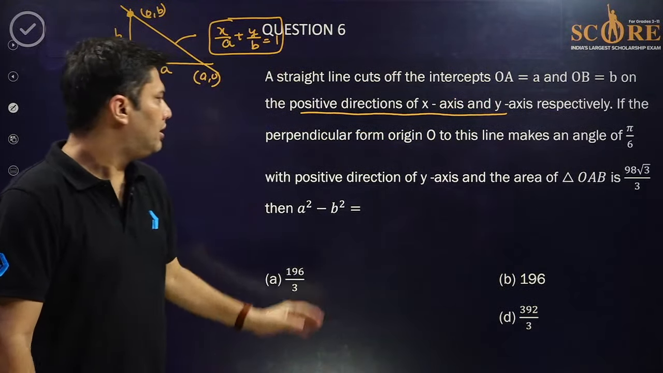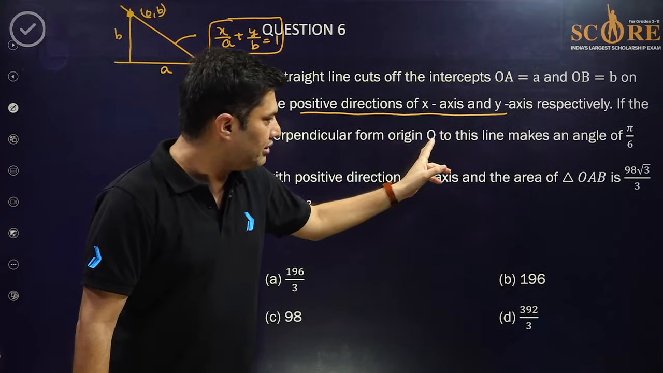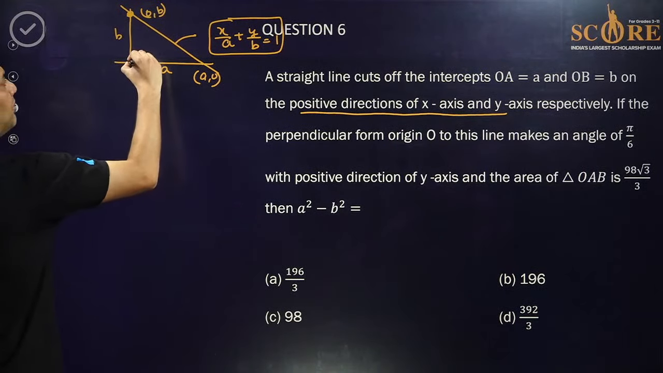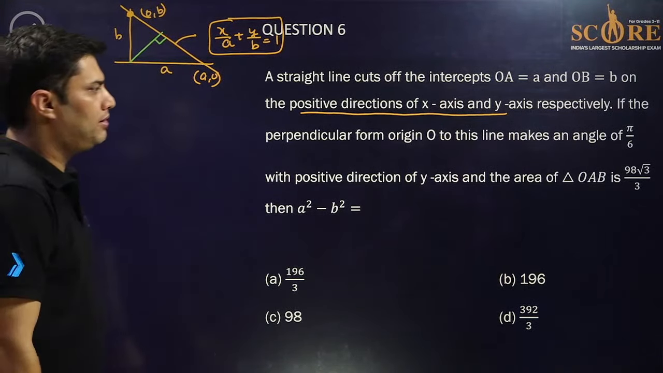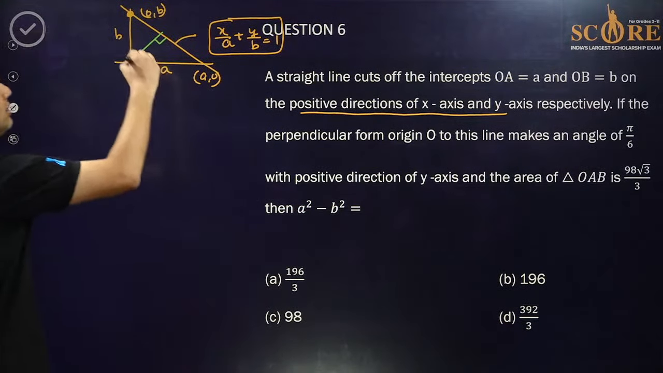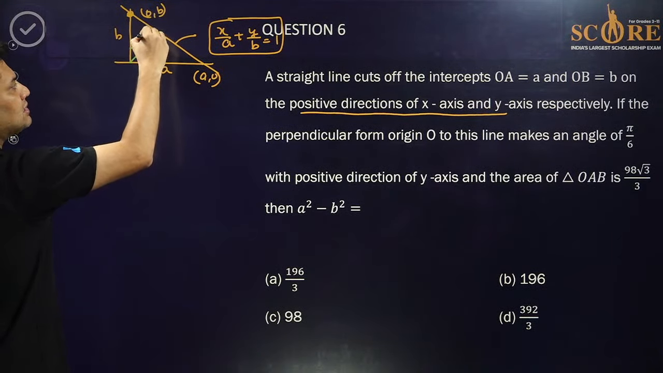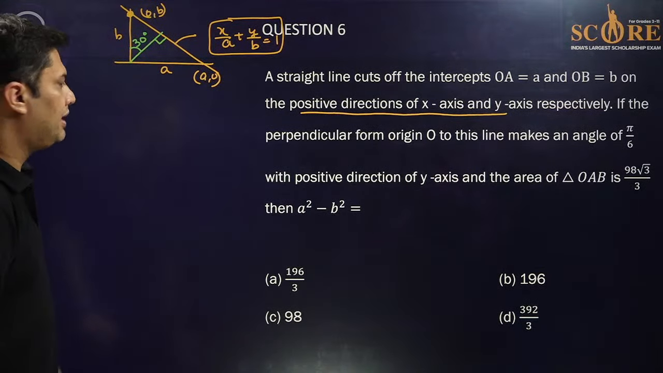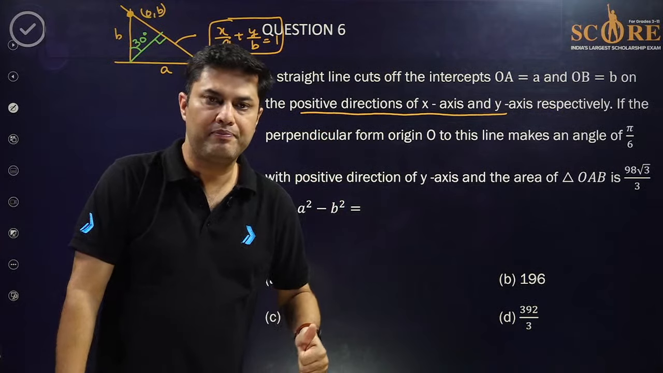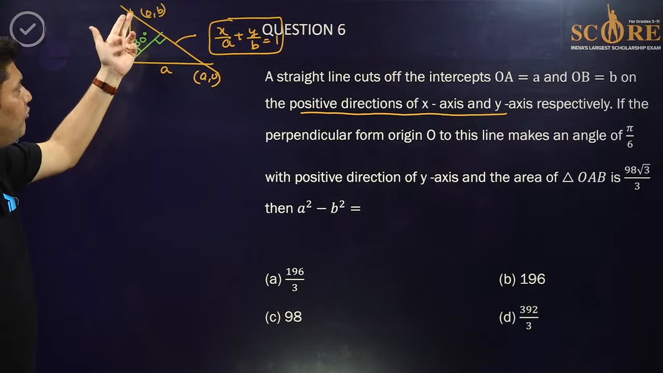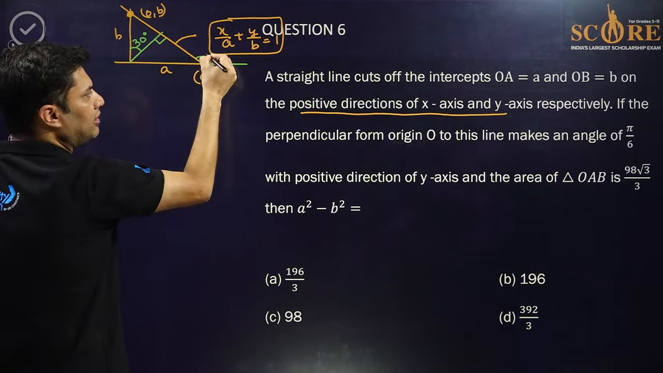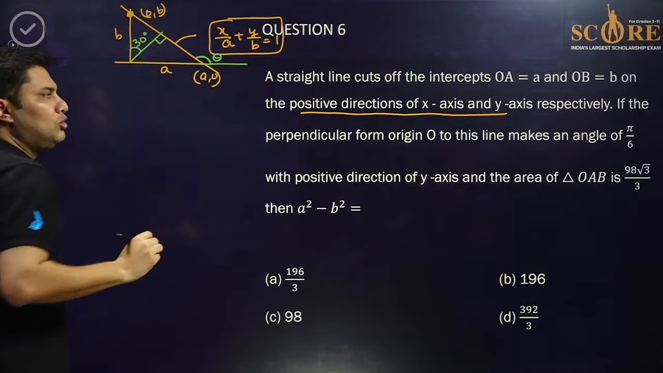Now second, the perpendicular from the origin to this line is making an angle of 30 degrees with the positive y-axis. It's given in the question. What does it imply? It implies basically we'll get to know the slope of this line. Slope is basically tan theta. You need to find this theta. You know the slope, right?